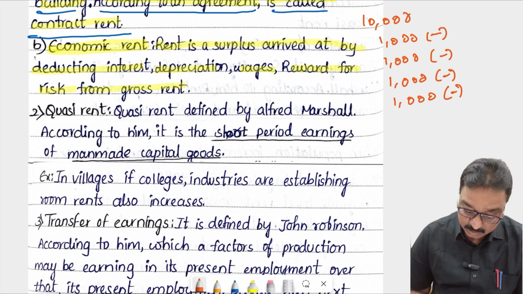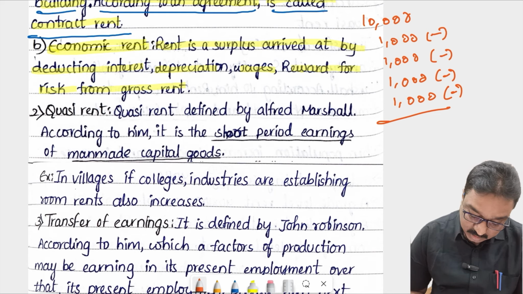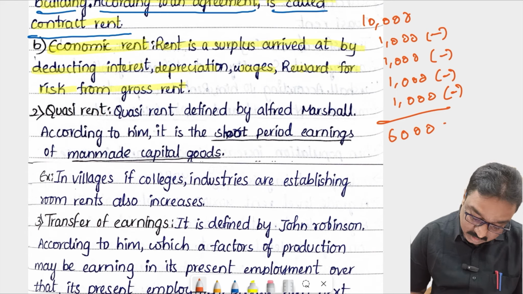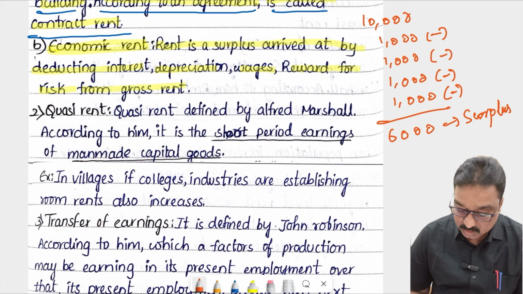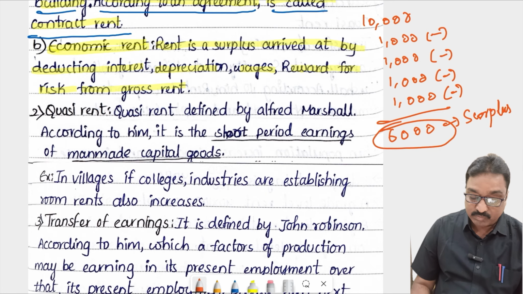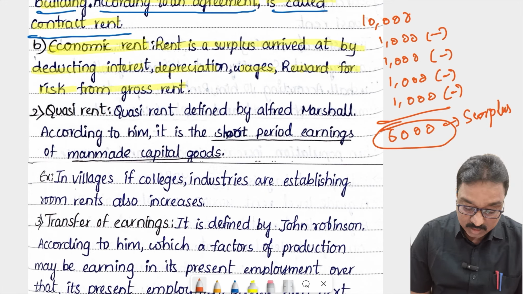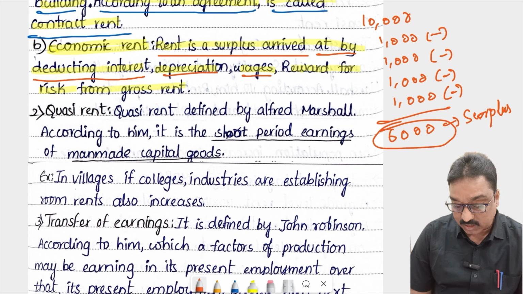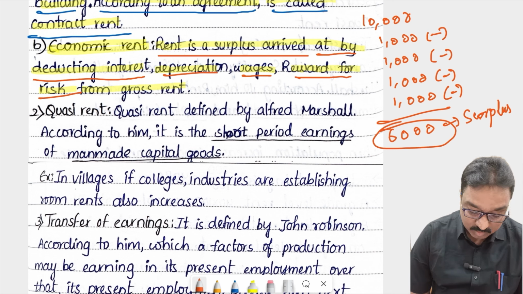So totally 4,000. 10,000 minus 4,000 is 6,000. The remaining amount, 6,000, is called the surplus amount, and that is the economic rent. Economic rent is nothing but the surplus arrived at by deducting interest, depreciation, wages, and reward for risk from the gross rent.